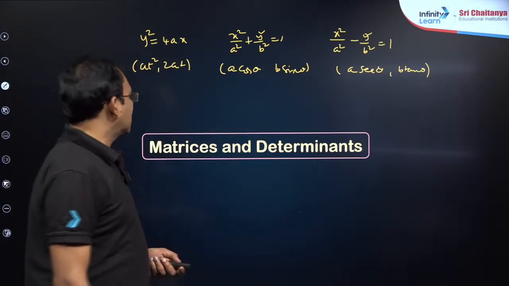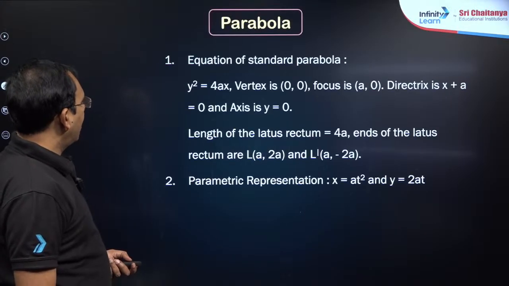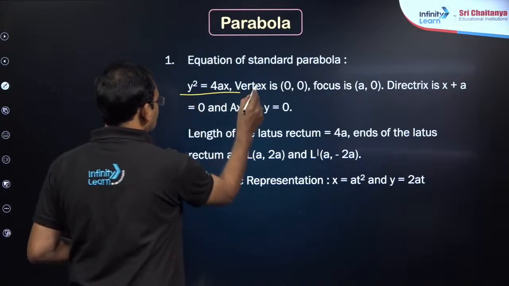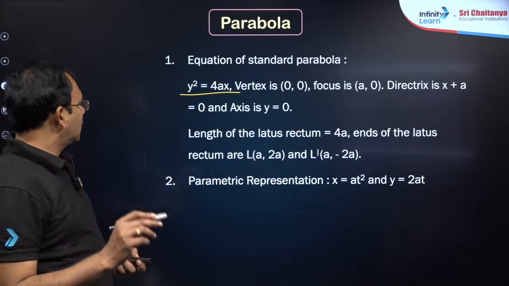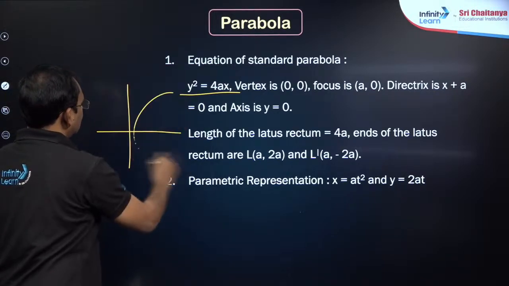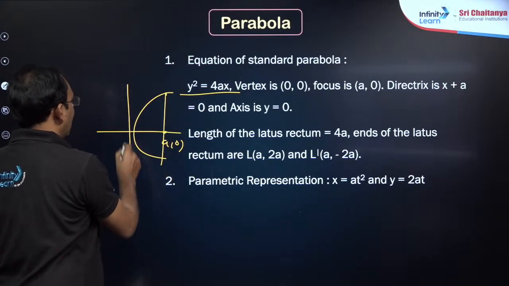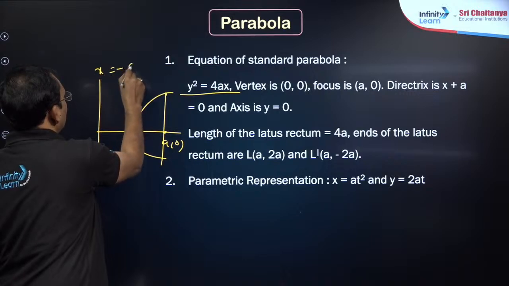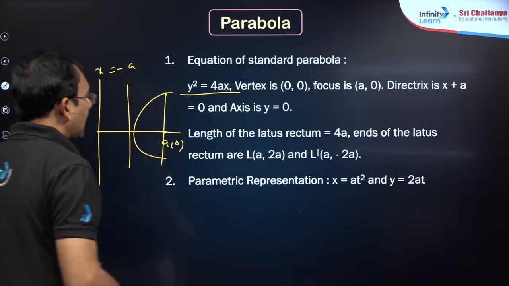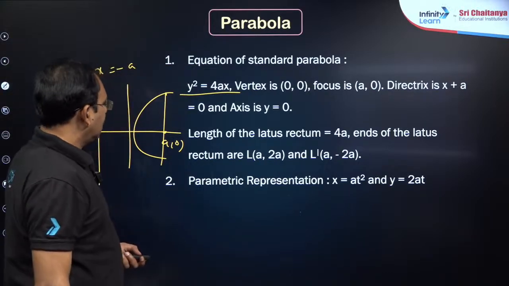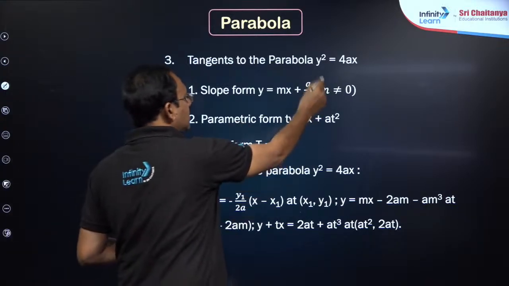Yeah. So dear students, you see here, the parabola equation y square is equal to 4ax. What you need to know is the focus (a, 0), latus rectum 4a, and the equation of directrix x is equal to minus a. On the equation itself you will get the question, my dear friends, and the length of this is the point. Then next, if y is equal to mx plus c is the tangent, the condition is c is equal to a by m.